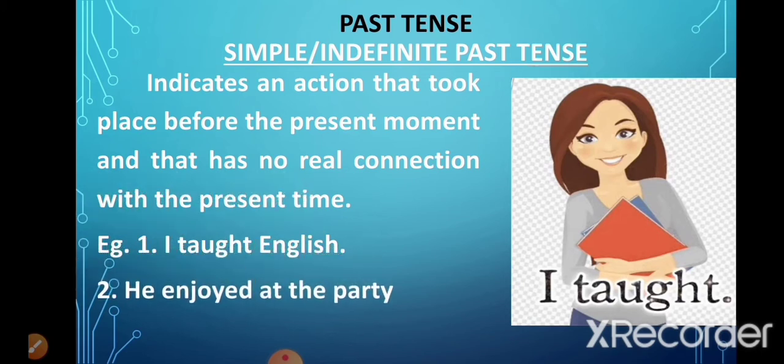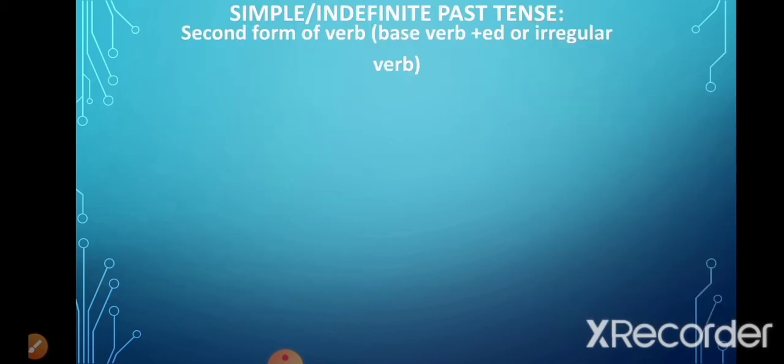He enjoyed at the party. Now, in simple past tense, we use the second form of the verb. And how do we get the second form of the verb? By adding ed to the base verb. For example, when we add ed to walk, it becomes walked, which is the second form of the verb walk.